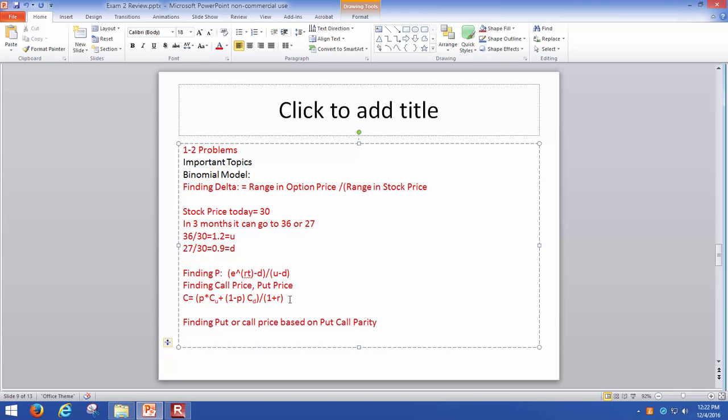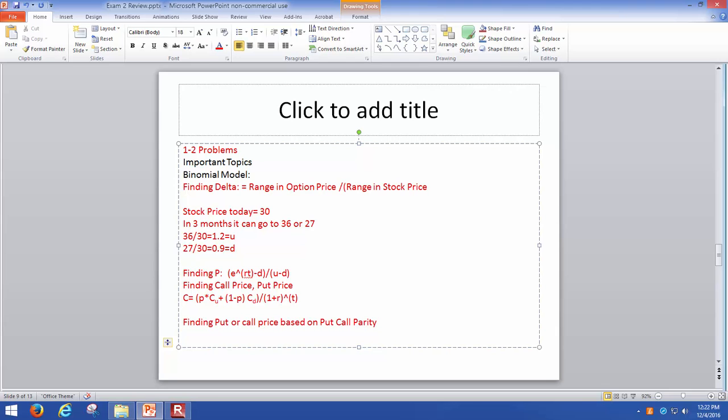And one thing again you want to be careful about is that perhaps you want to use 1 plus R raised to T. Okay. So 1 plus R raised to T because T stands for the time period. So if each step is, let's say, 3 months, T would be 3 by 12 and so on. Okay. And maybe the question might also ask you, once you know the call price, to find out the put price and so on.